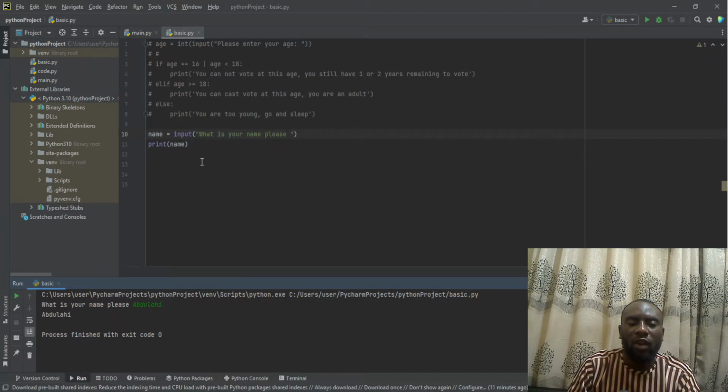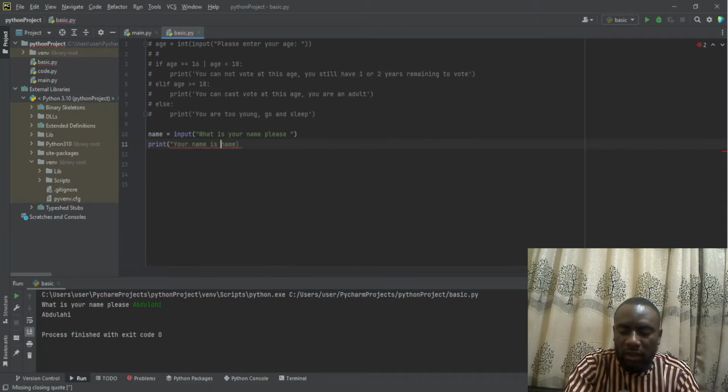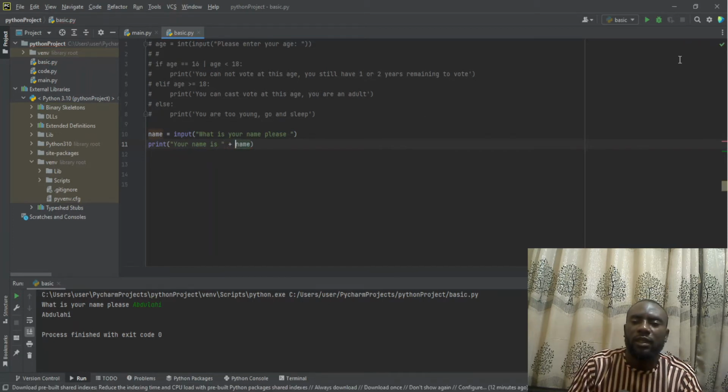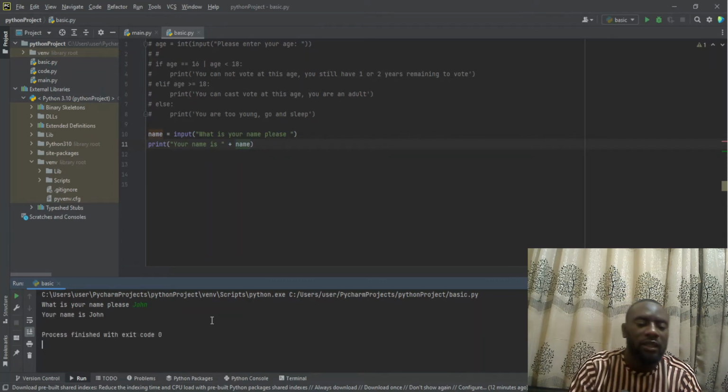So this is how the input statement works. This is how the input function works in Python. I can add some string. You can say your name is, then we close the string, then we concatenate it with plus, then we put a space. So we can now run the program. It is asking for the name. No matter what name comes to your mind, I can put something like John. When I hit enter, it will show me your name is John. So this is how you make use of the input function.